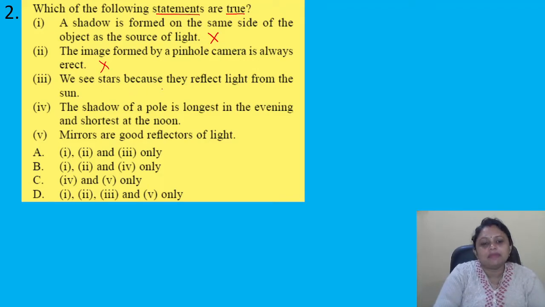We see stars because they reflect light from the sun. No, stars do have their own light. The shadow of a pole is longest in the evening and shortest at the noon. Yes, this one is correct. Mirrors are good reflectors of light. This one is also correct. So here 4 and 5 only are correct. So the correct answer is option C. Got it? Coming to the next question.